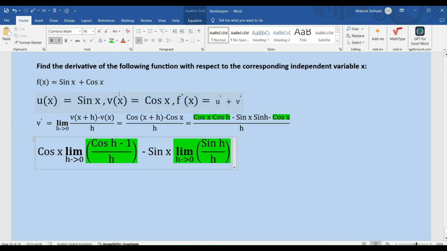The limit of cos h minus 1 divided by h is also 0, so we don't have to worry about the first part of the expression. When I rewrite this, my first part becomes 0 because the limit h tending to 0 of cos h minus 1 by h is 0.